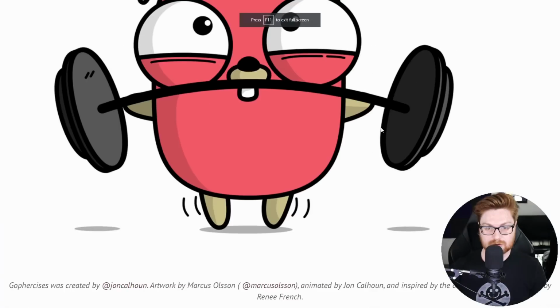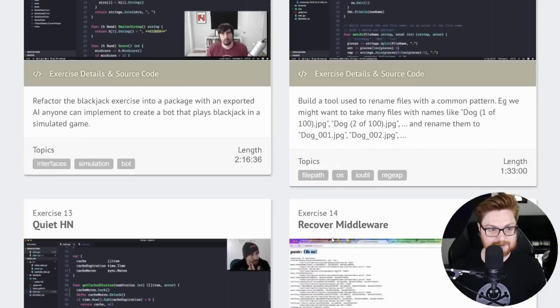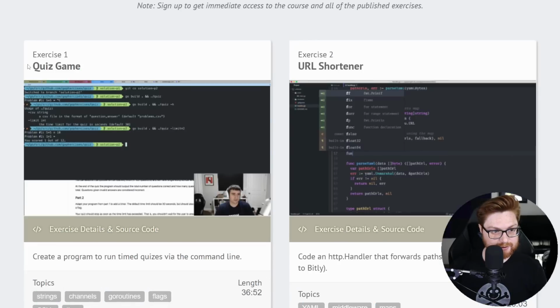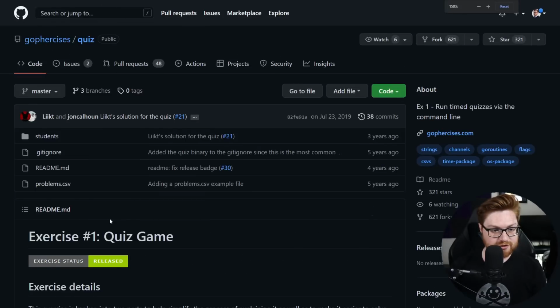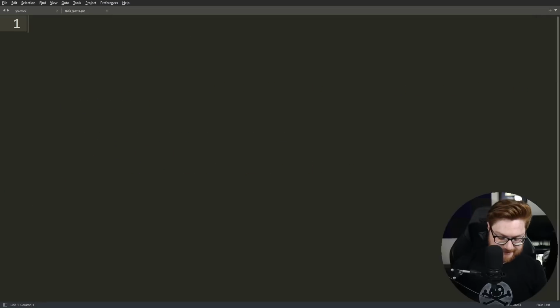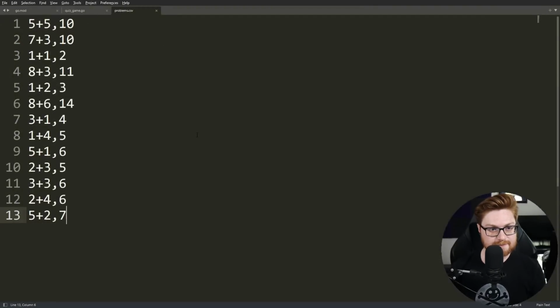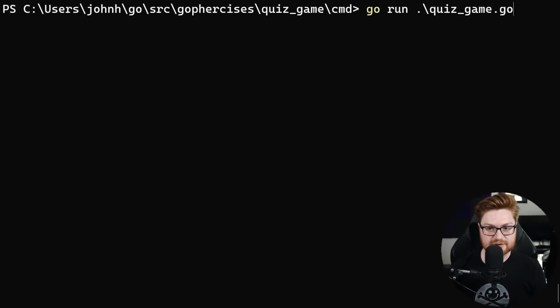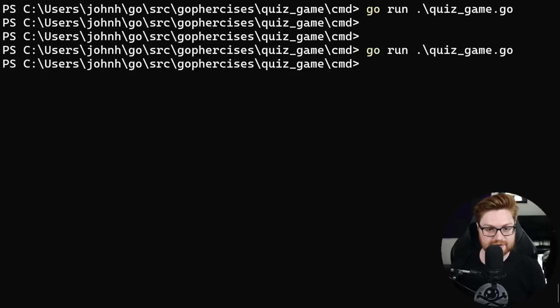If I scroll way down here, there is a quiz game module, and then I can go ahead and open that within GitHub. If I click into this, you can get the exercise details and source code just on Git, and this has a sample problems.csv file that we can store and work with. I'll bring that back to Sublime Text and save this as problems.csv. Now that that has been saved, let's try and run this again. There is no error. Our code runs just fine.